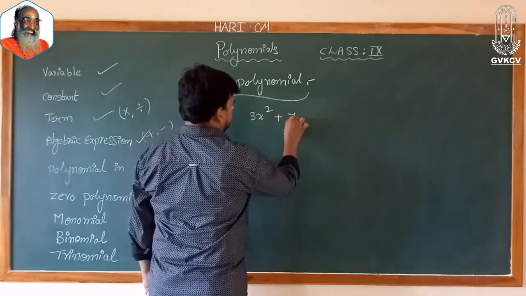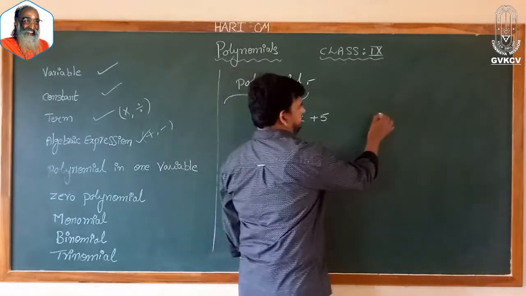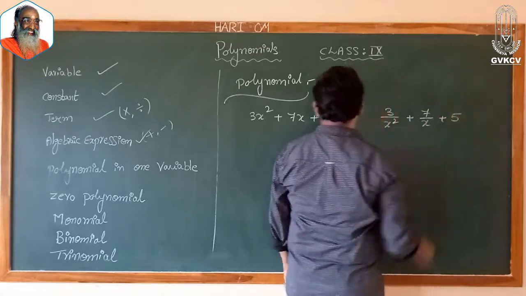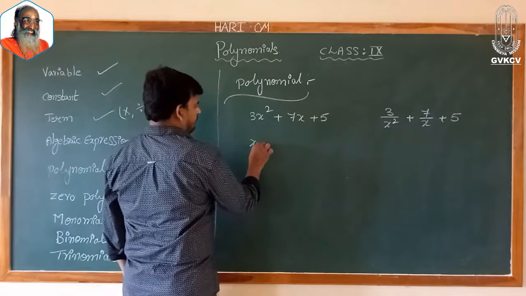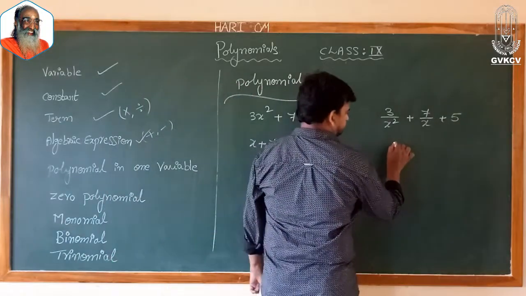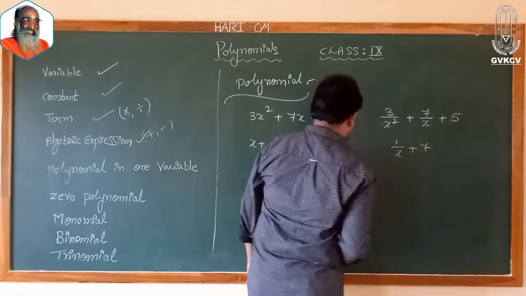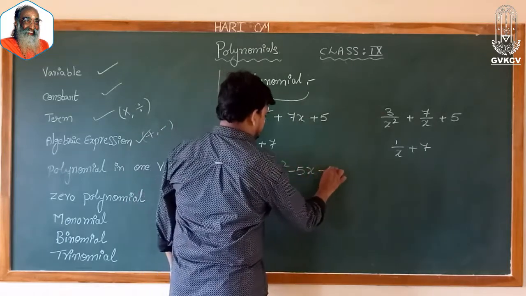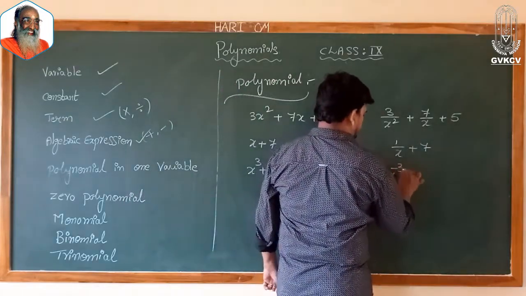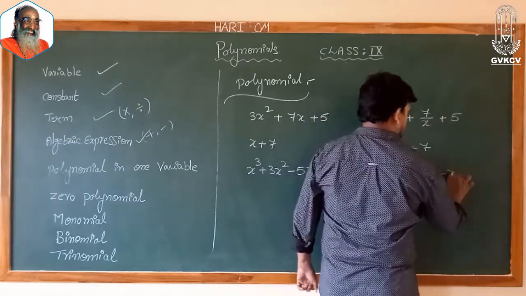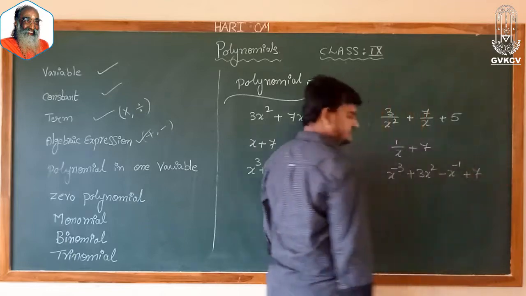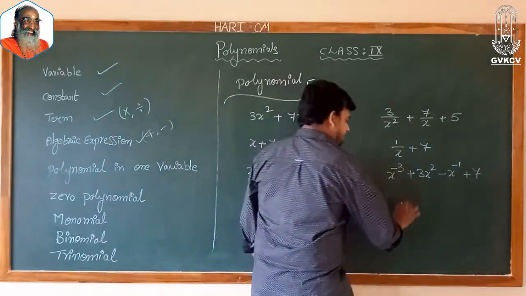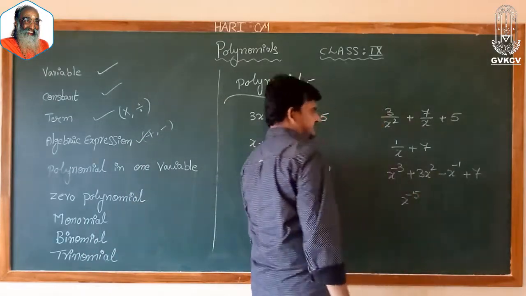3x square plus 7x plus 5. 3 by x square plus 7 by x plus 5. x plus 7. 1 by x plus 7. x cube plus 3x square minus 5x minus 1. x power minus 3 plus 3x square minus x to the power of minus 1 plus 7. x power 5. x to the power of minus 1.